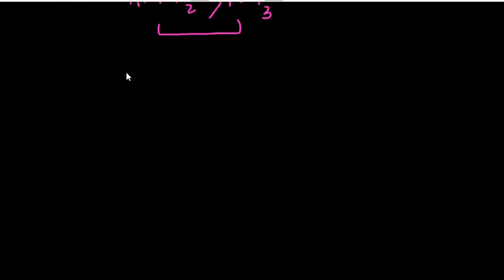Let's try another question. What if we have been given an aliphatic amine and an aromatic amine? What do you mean by aliphatic amine? Like RNH2, and on the other hand we have been given ArNH2.